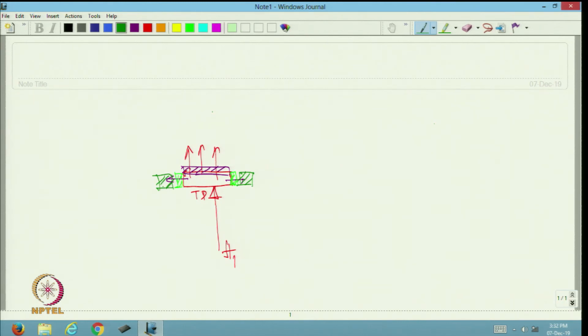If I draw the top view, this is the top plate, these are the insulating cork, insulating material to prevent the heat flow, and another ring, this is a guard ring, a metallic guard ring.